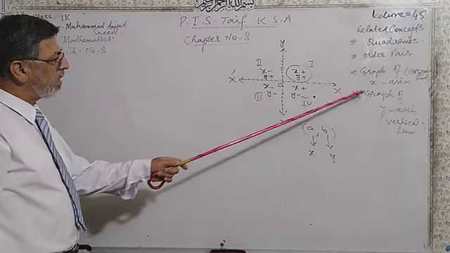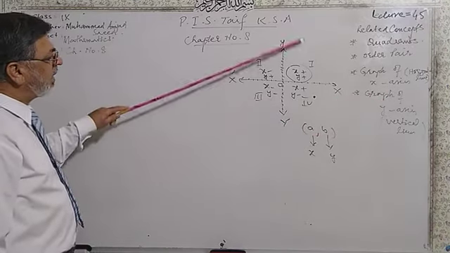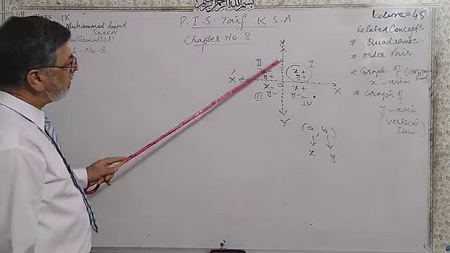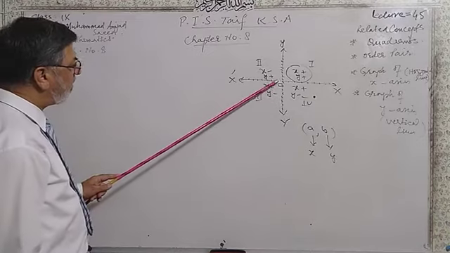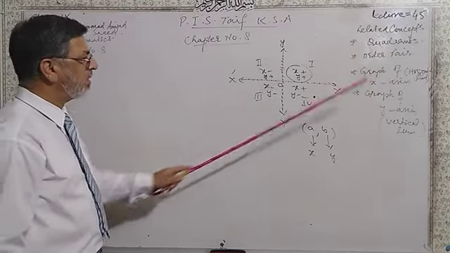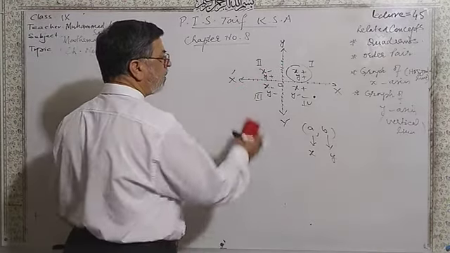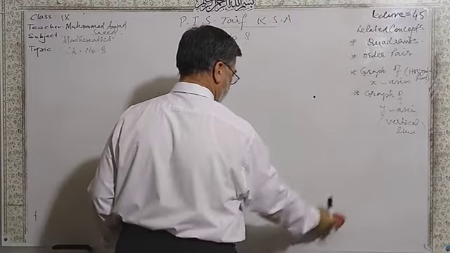So the graph of y-axis is a vertical line, and vertical line means we will have x value 0 on the vertical line and y value 0 on the horizontal line, the x-axis. So this is how to understand the vertical and horizontal lines.